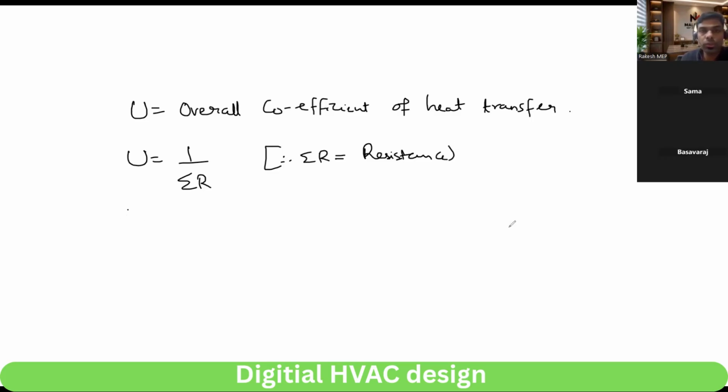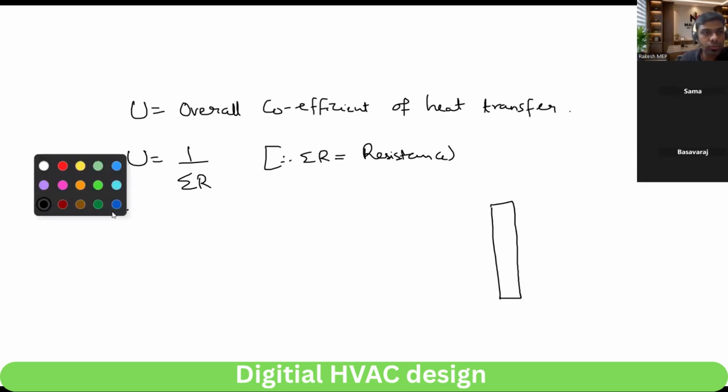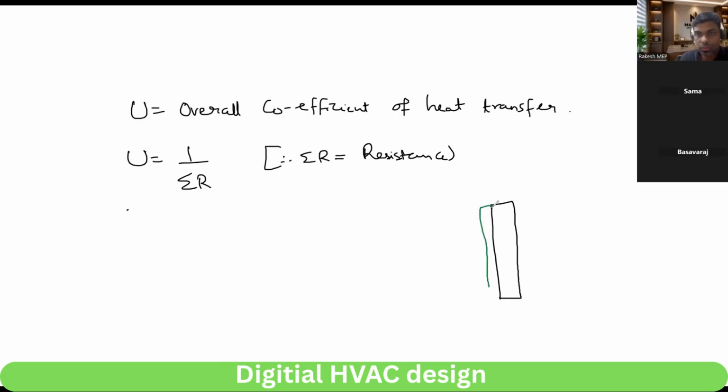For example, we'll take a wall. In the wall you have half inch plaster on both sides. This is cement plaster, this is brick.